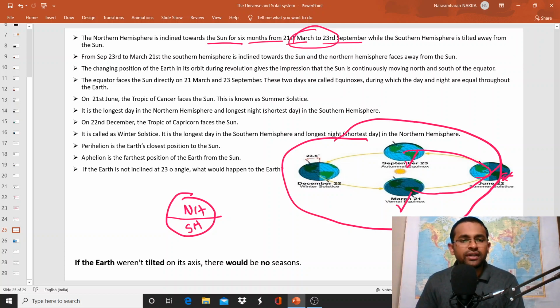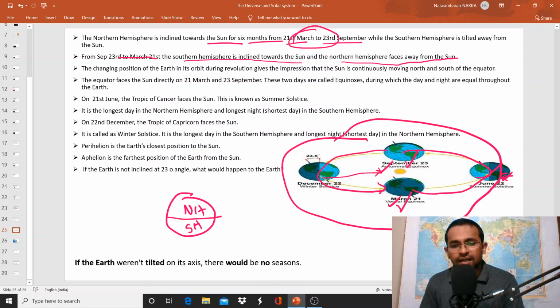And from 23rd September to March 21st, the southern hemisphere is inclined towards the sun and the northern hemisphere faces away from the sun. That means from this position to this position, that is from September 23rd to March 21st, the southern hemisphere is towards the sun and the northern hemisphere is away from the sun.